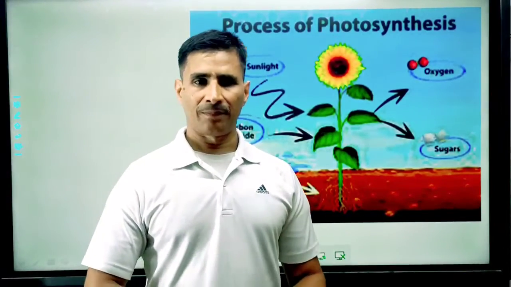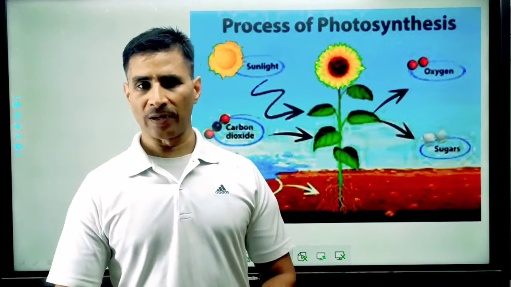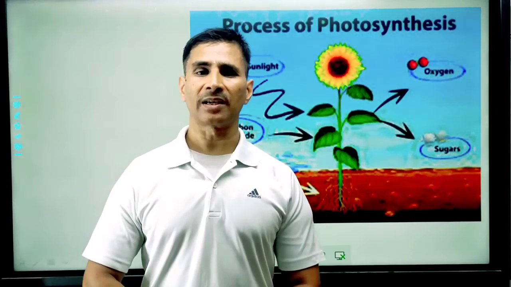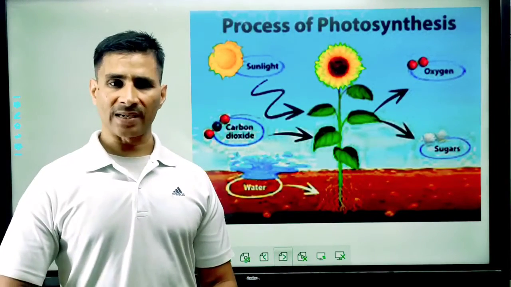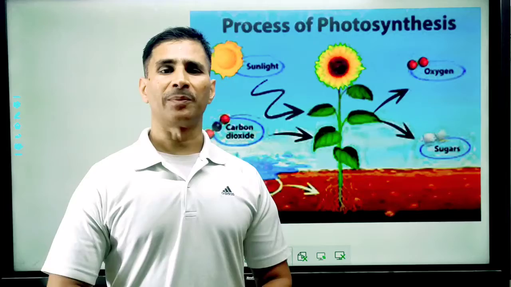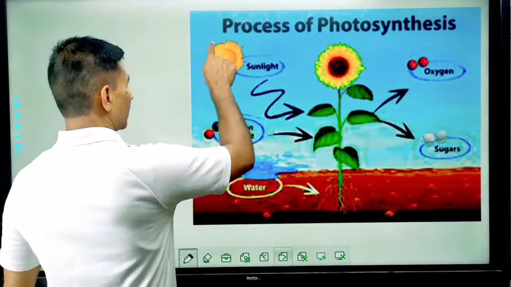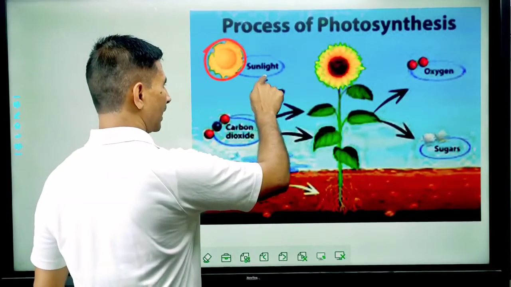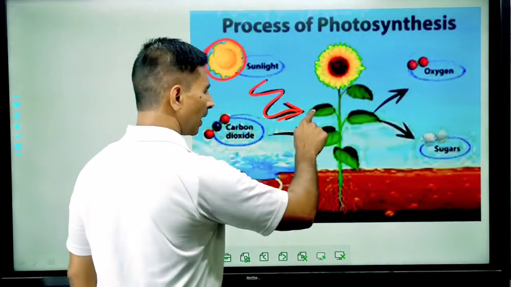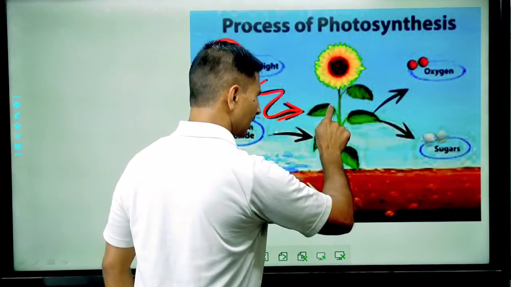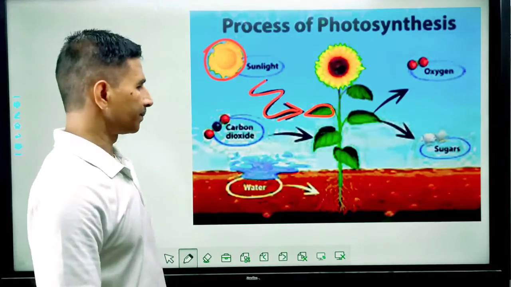Plants are self-sufficient because they possess chloroplast and chlorophyll, a green photosynthetic pigment, in their green parts. With the help of chloroplast or chlorophyll, plants can synthesize organic food material in the presence of sunlight. You can see on your screen, sunlight comes from the sun and is absorbed by the green part of the plant, that is leaf, young stem, sepal, etc.